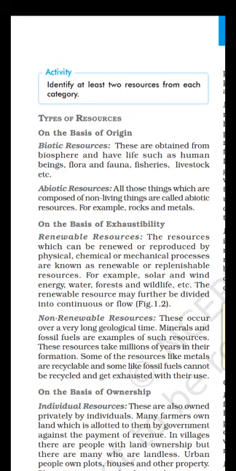Abiotic resources are those resources which are non-living, like water, air, minerals, soil, rocks. So anything which does not have life in it but is useful is called abiotic resources.